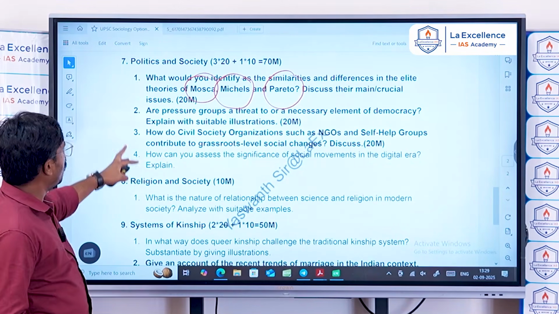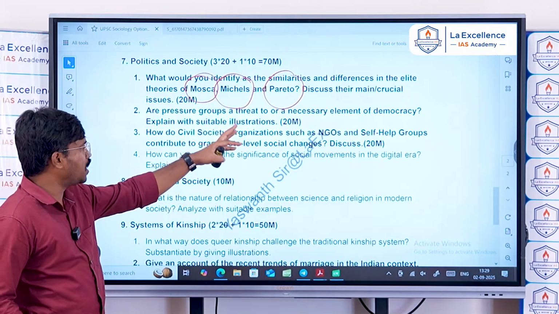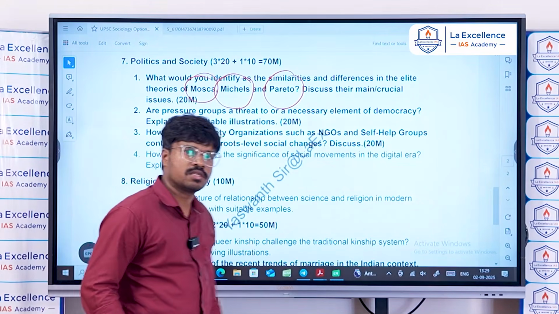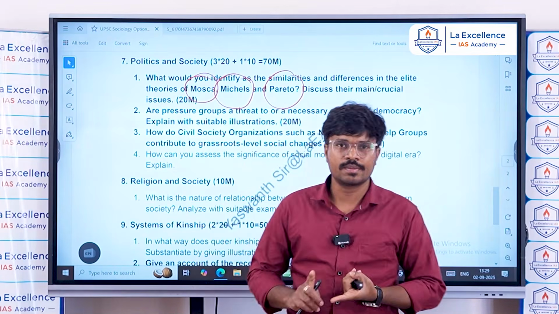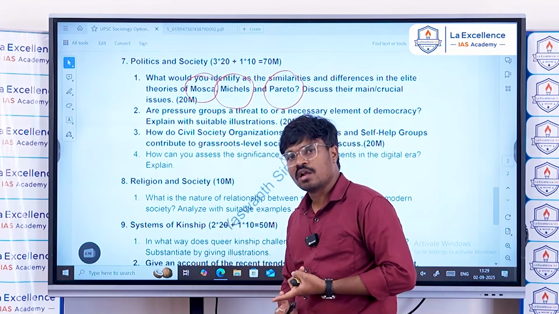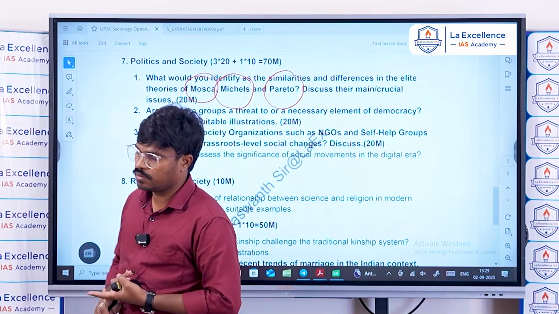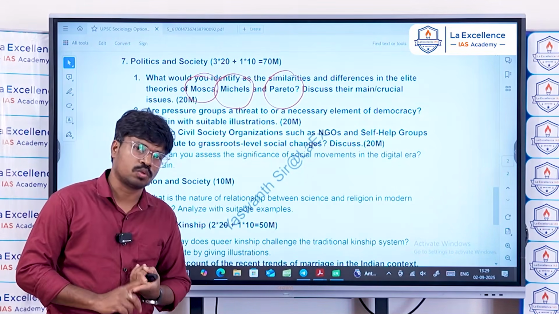Okay. And next, are pressure groups a threat to or a necessary element of democracy? Explain with suitable illustrations. That means you have to explain whether pressure groups are a threat or important for democracy. So both are true.